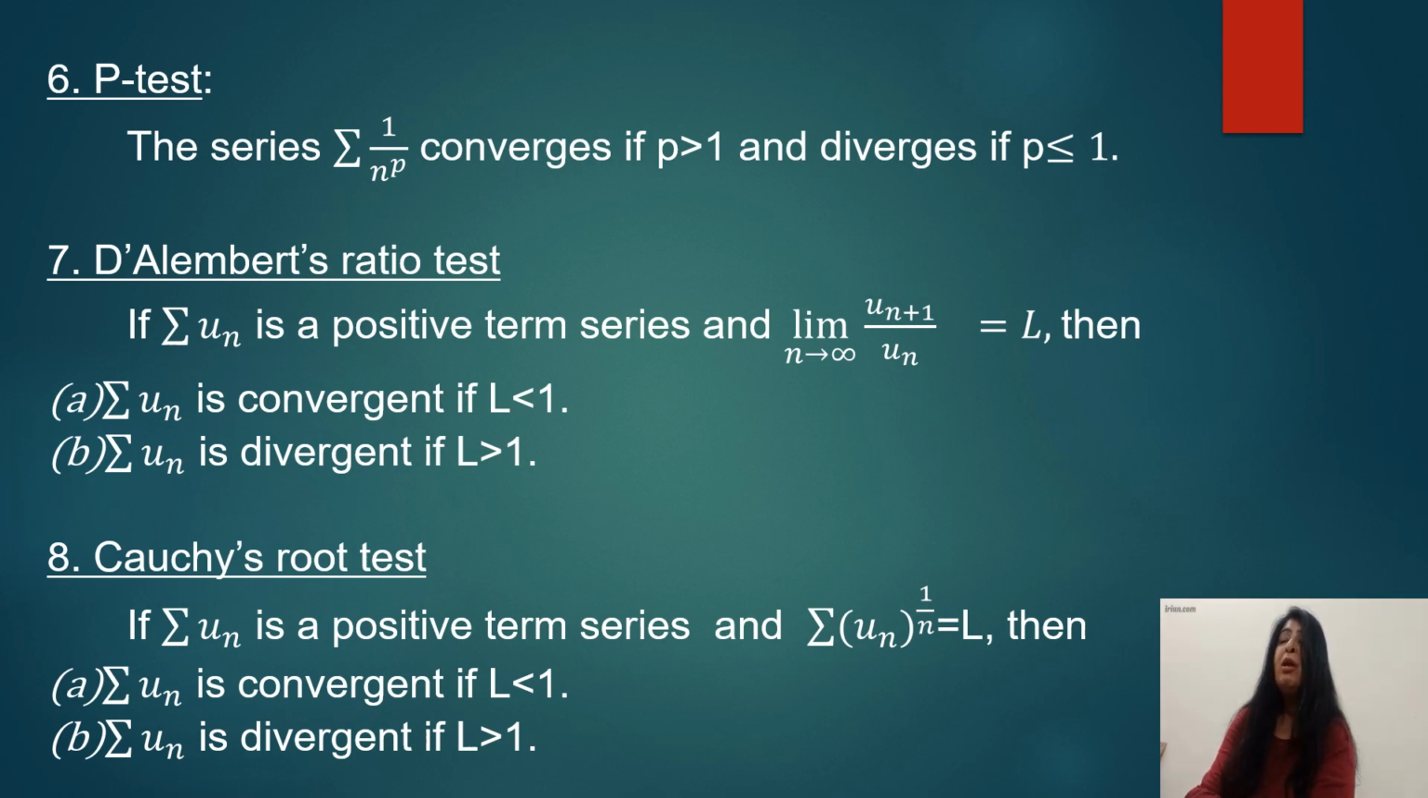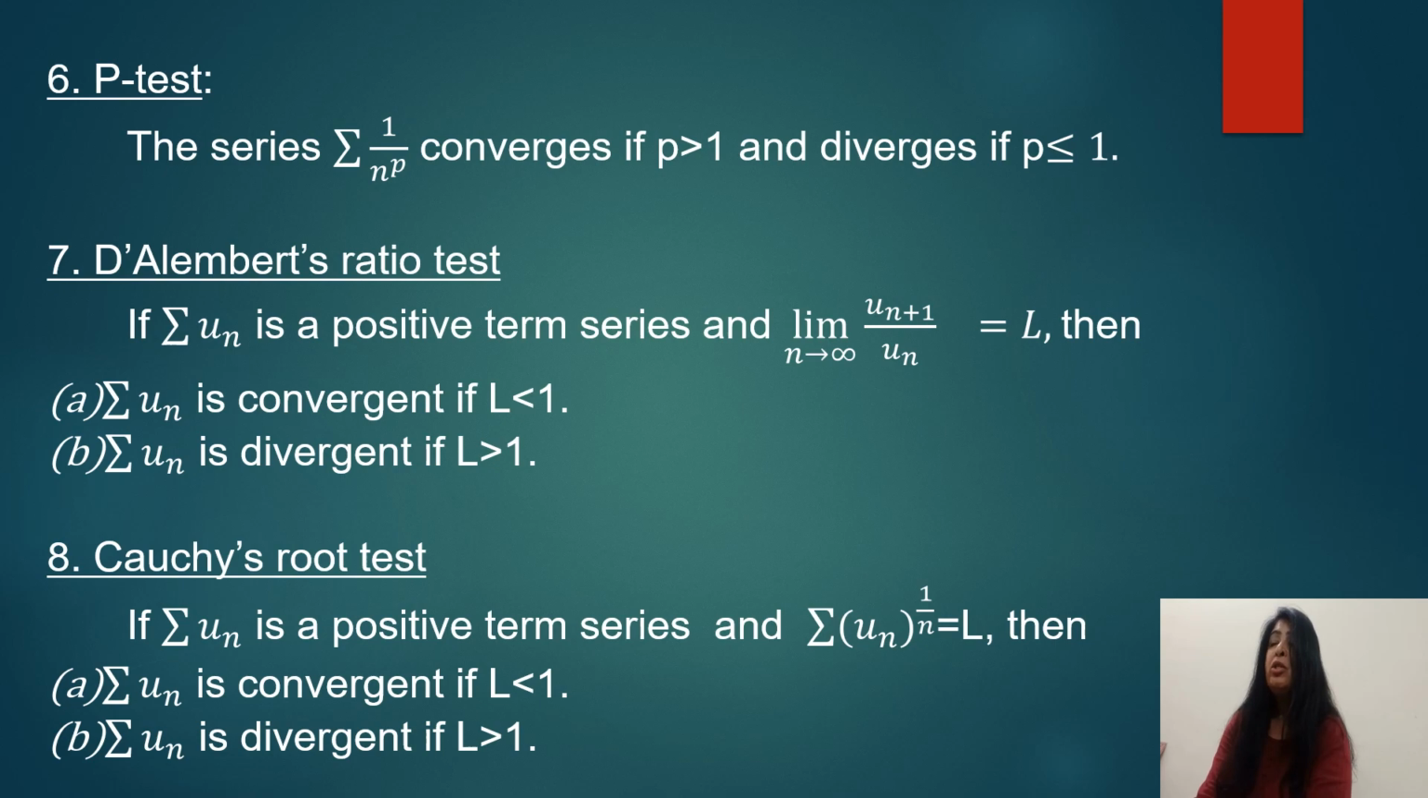So the series will be given to us, and we will just check the limit as n approaches infinity of u_(n+1) upon u_n, whether it exists finitely. If it exists finitely and is less than 1, then the series is convergent. If it is greater than 1, then the series is divergent.